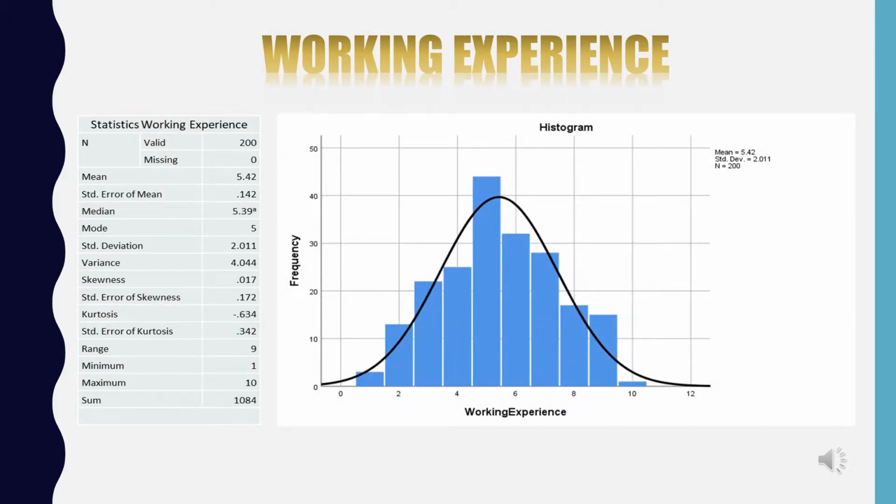The histogram shows data for working experience variables, and there are 200 alumni who have been investigated. We can conclude 5 years is the highest frequency with 44, followed by 6 years with 32, and 20 for 7 years, and the lowest is 10 years with just 1. The statistical analysis showed the mean of 5.42 and median of 5.39, and mode is 5, and this is quantitative data.